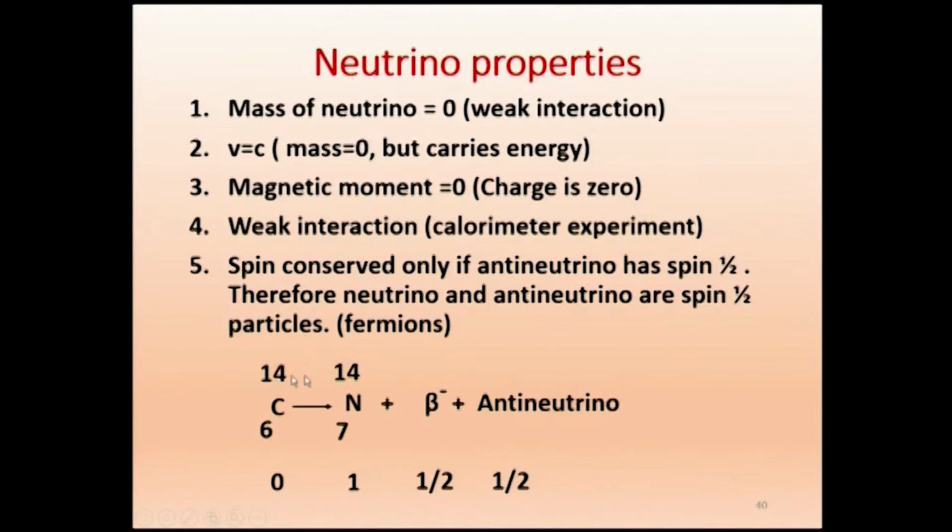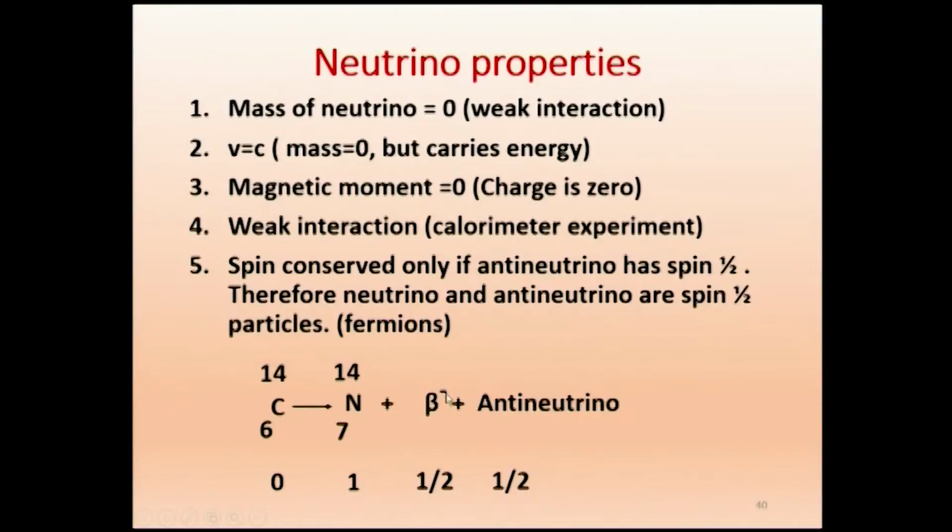Now what we are going to discuss is that along with the beta minus particle, an antineutrino comes. Along with beta plus comes a neutrino, and along with beta minus an antineutrino. So we call them neutrino and antineutrino. The particle accompanying beta plus we call the neutrino. You remember it like that, and negative charge for anti. So for beta minus, the particle that comes out is the antineutrino.